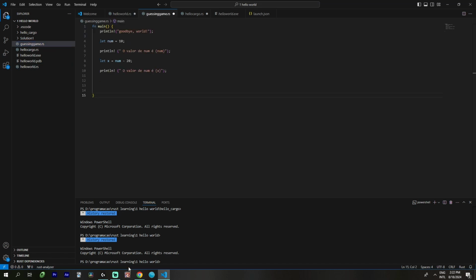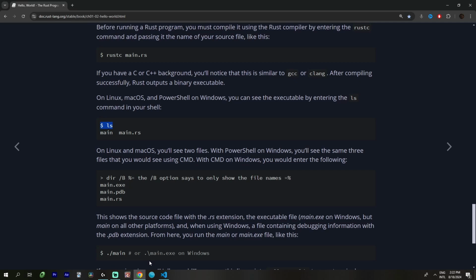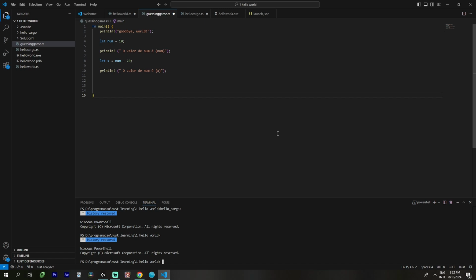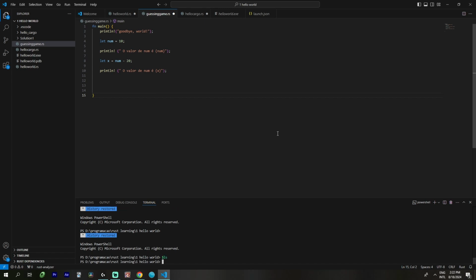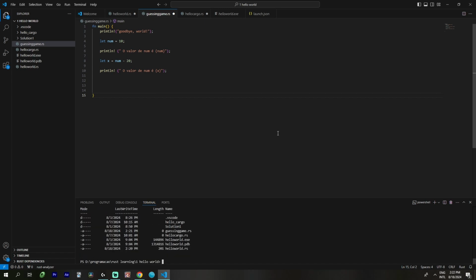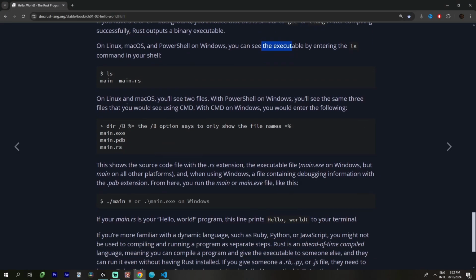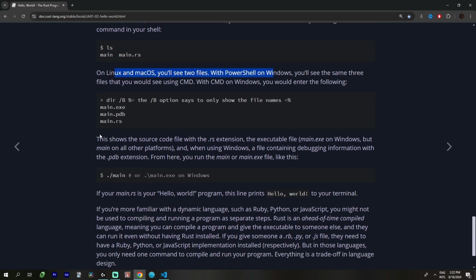Okay, we have here the terminal. You can see the entry L, and this will show the directory. Yeah, it shows all the files. On Linux, Mac, you see files.